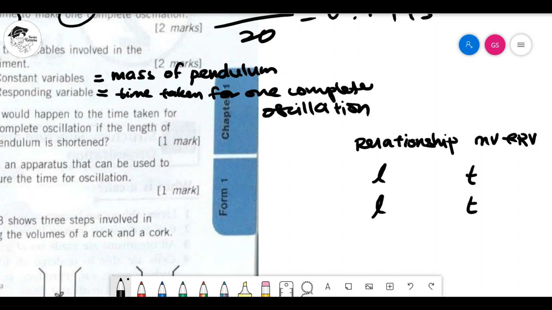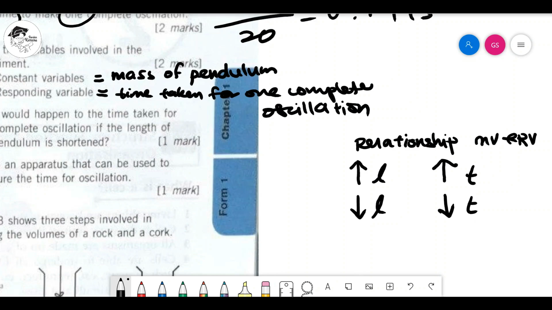The time. Tell me. Since you studied this experiment, when we know the length is more, maksudnya lebih panjang, the time taken will be longer. I've done this experiment, I showed you with the rubber, the eraser and the ruler in the classroom. Okay, lebih panjang, the time will take more. Lebih pendek, shorter, you will get time also shorter.